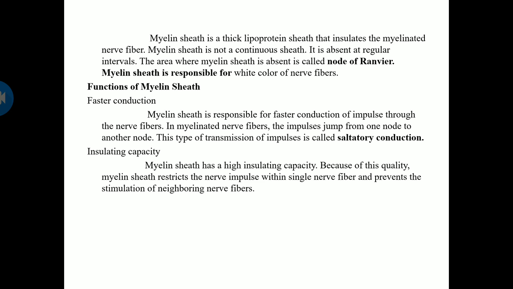In myelinated nerve fibers, the impulses jump from one node to another node. This type of transmission of impulses is called saltatory conduction. As for insulating capacity, the myelin sheath has a high insulating capacity. Because of this quality, the myelin sheath restricts the nerve impulses within a single nerve fiber and prevents the stimulation of neighboring nerve fibers. These are the functions of the myelin sheath.